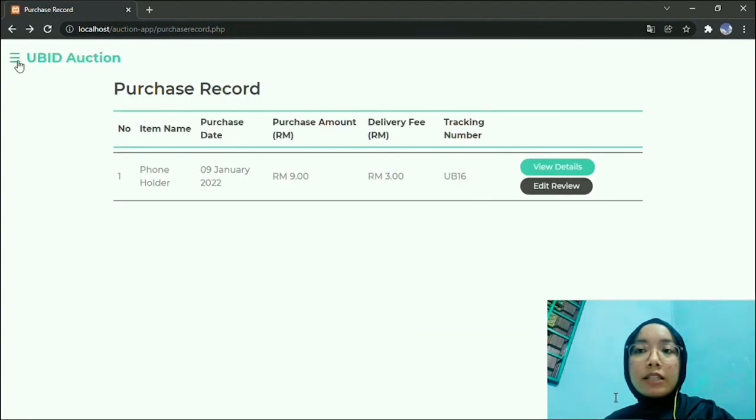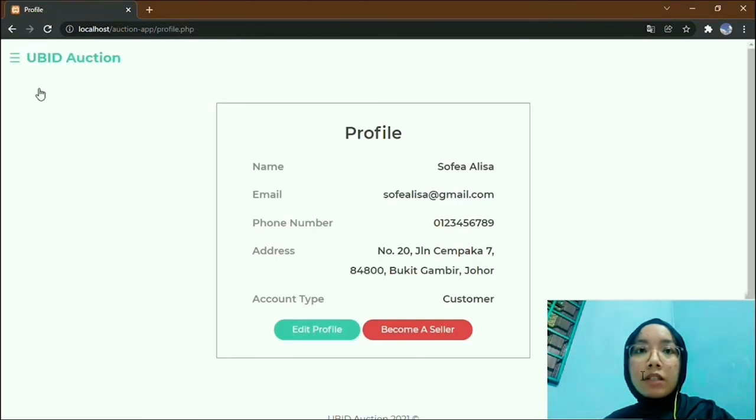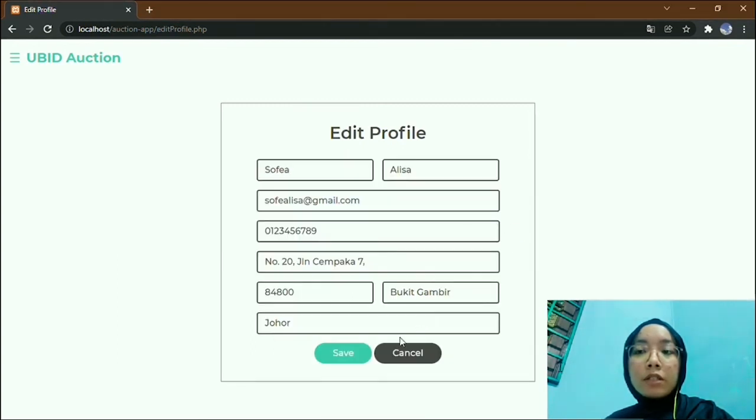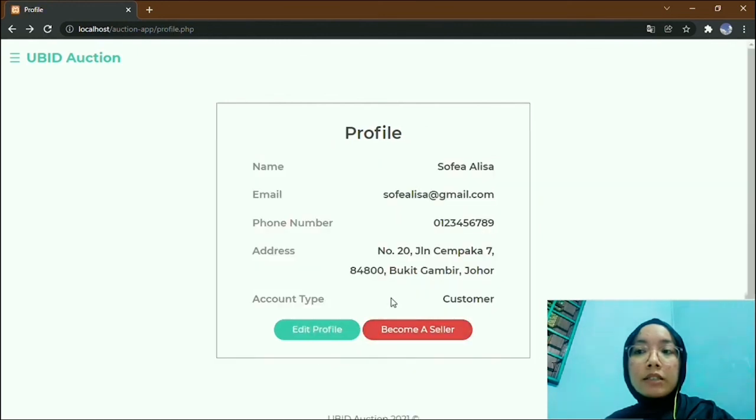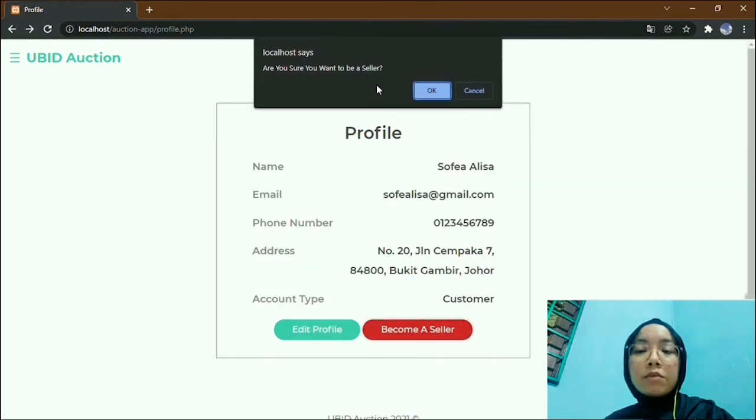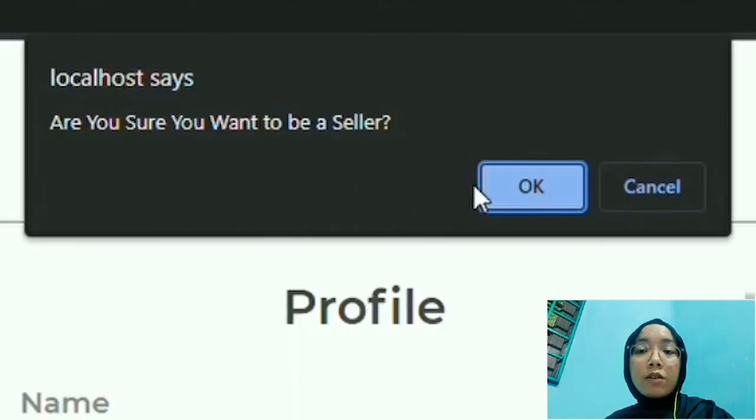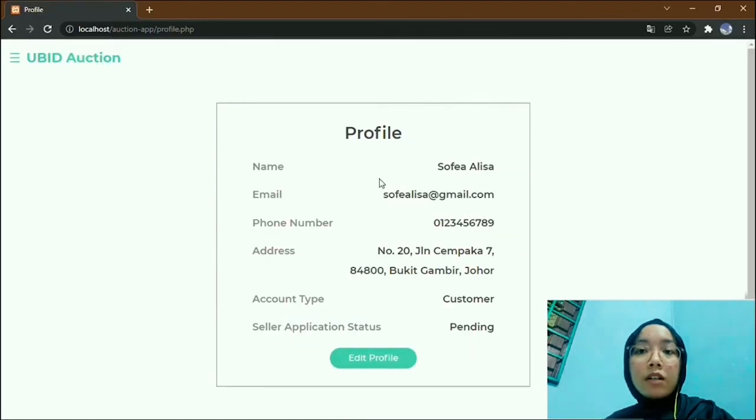Last but not least, the customer's profile. They can view their personal information and also edit them. They can also apply to become seller by clicking this button. The system will ask whether you're sure to become a seller. If you click OK, the button will be gone and there is seller application status. Admin will be the one that accept the customer's application to become seller.